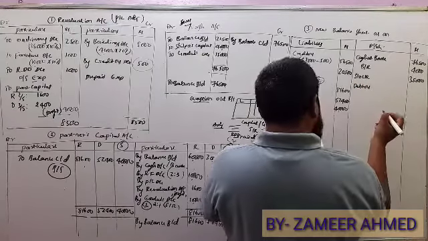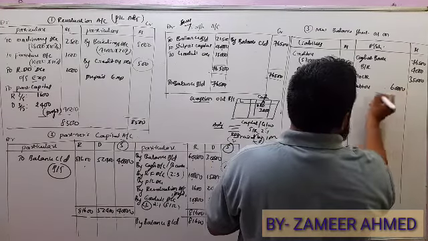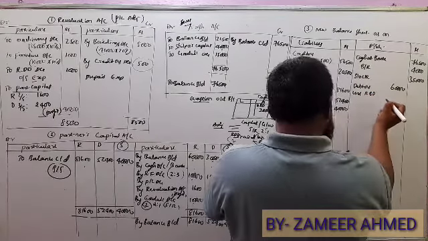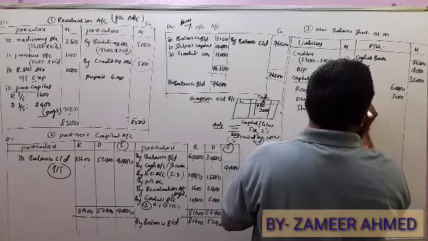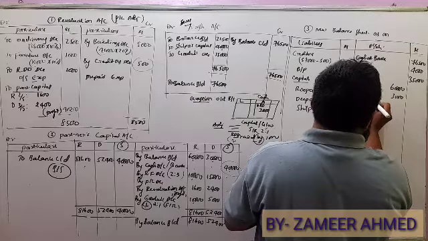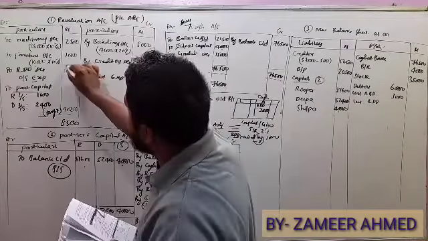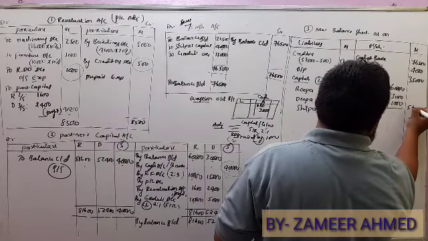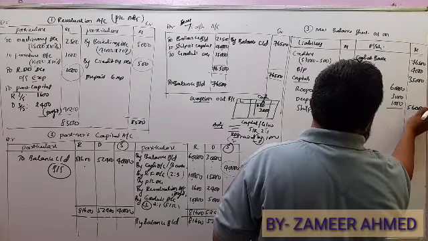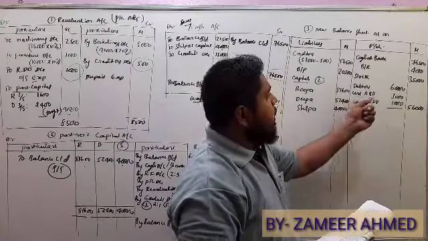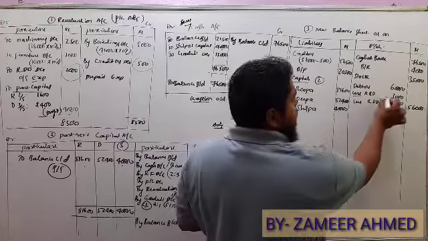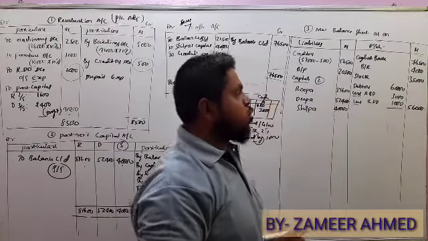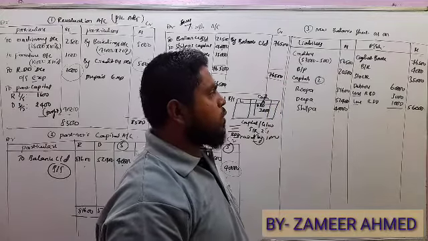For debtors you got an adjustment: 60,000 less RBD 3,000 and again less RDD 1,000, giving 56,000. So in debtors, less RBD and less RDD as given in the adjustment, total 4,000 we have to minus.